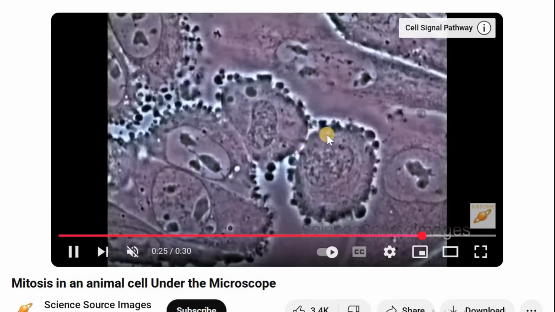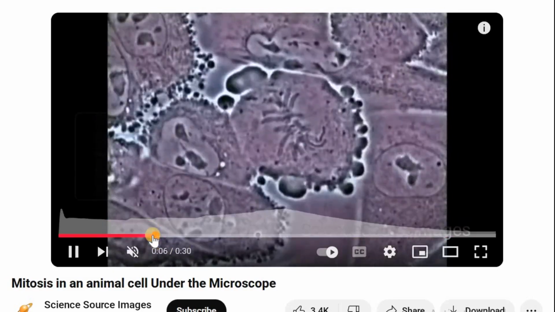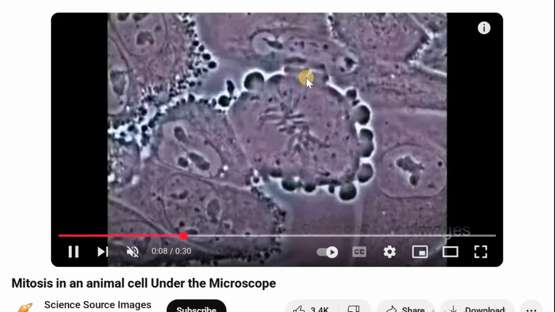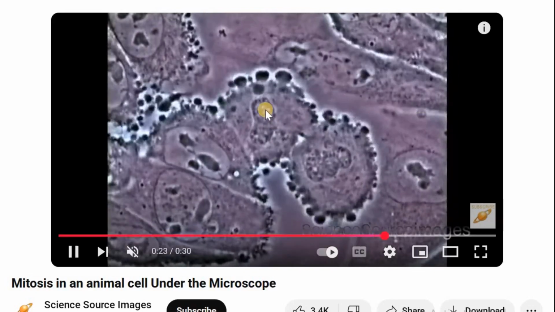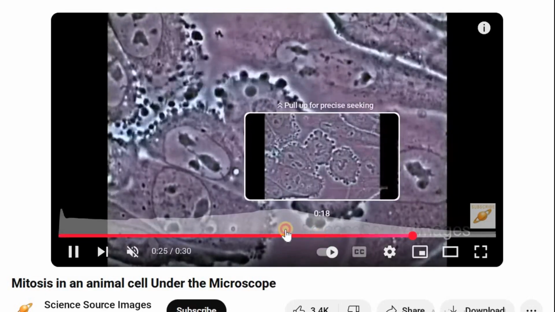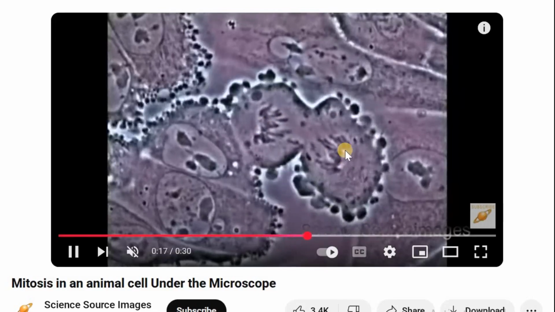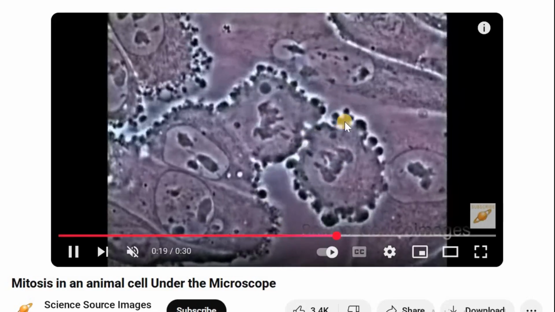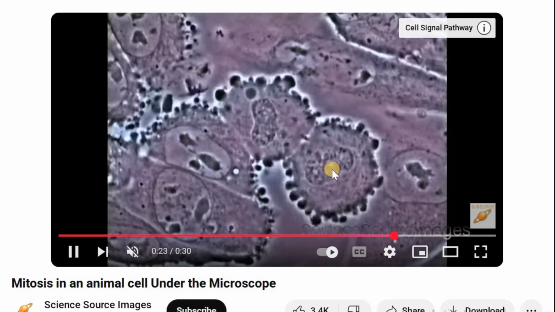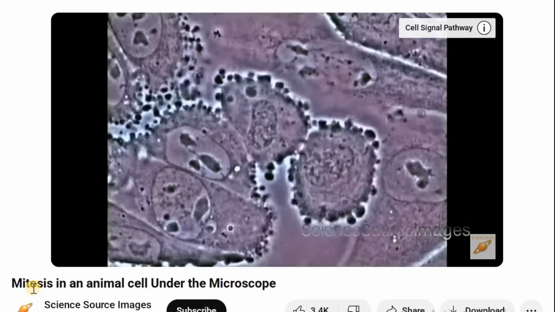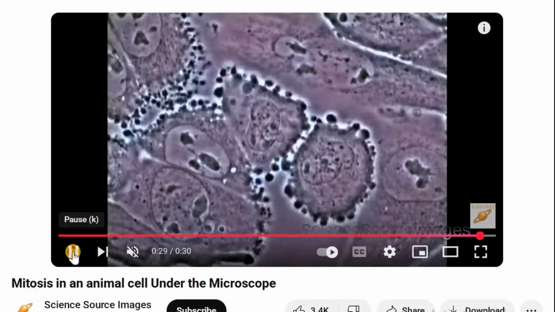The materials get separated, then soon the cell membrane starts separating, and now we have got two cells. This is a process known as mitosis. You will learn about it in your higher classes.